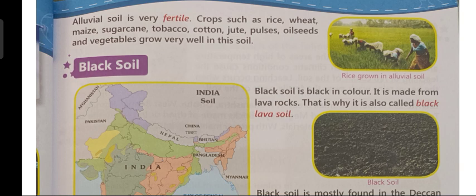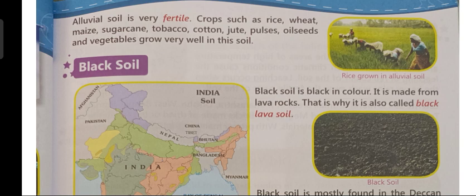So, children, alluvial soil is the most important type of soil found in India. This soil, children, is found mostly in the northern plains. We have read about northern plains in chapter number 3. So, alluvial soil is mostly found in the northern plains and in the deltas of Mahanadi, Godavari, Krishna, and Kaveri rivers. So, in the deltas of these rivers also, alluvial soil is found.